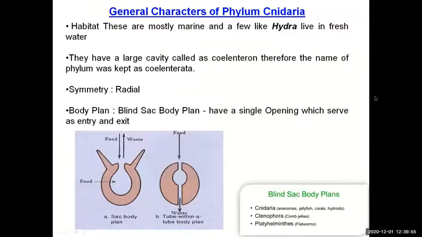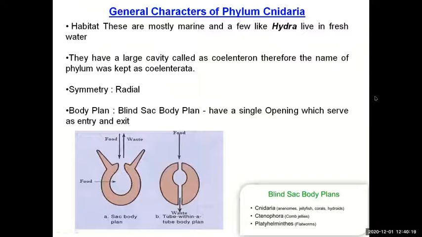Now, some general characteristics of phylum Cnidaria. Habitat. These are mostly marine. They are all aquatic, and out of them, most are found in salt or marine water. There are few freshwater forms like Hydra.